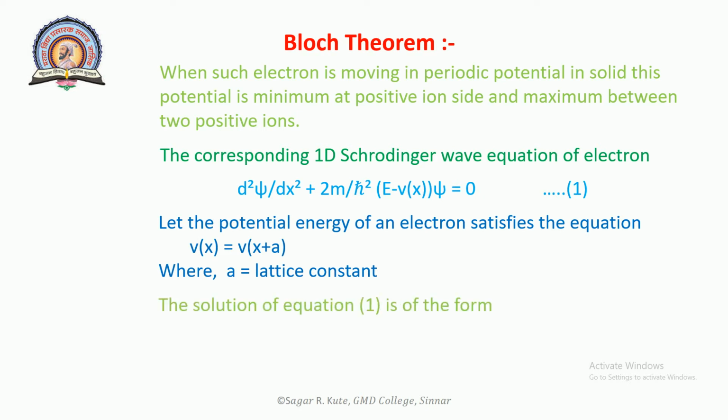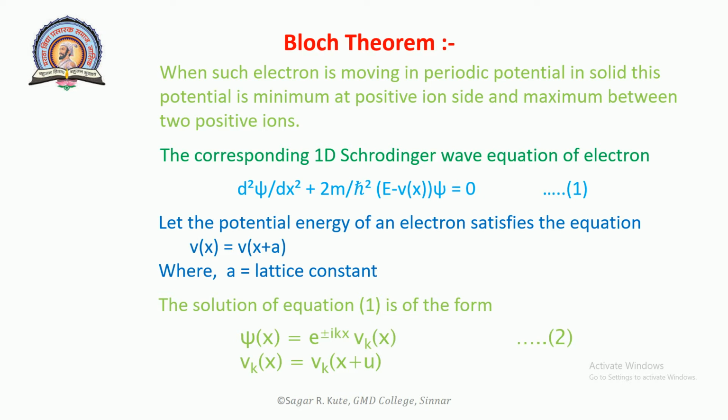The solution is psi of x is equal to e raised to plus minus i k x into u k of x, that is equation number 2.